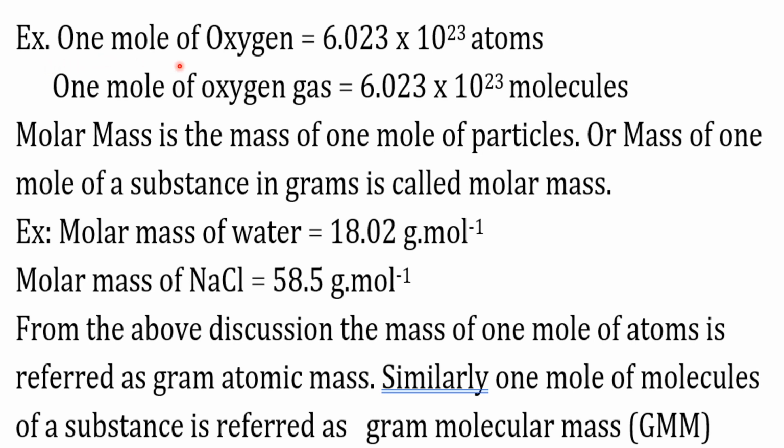Thus, 1 mole of oxygen atoms is equal to 16 grams and 1 mole of oxygen has 6.023 into 10 power 23 atoms. Similarly, 1 mole of dioxygen gas has 6.023 into 10 power 23 molecules. Molar mass is the mass of 1 mole of particles, or the mass of 1 mole of a substance in grams. For example, molar mass of water is 18.02 gram per mole. Similarly, molar mass of sodium chloride, that is common salt, is 58.5 gram per mole.